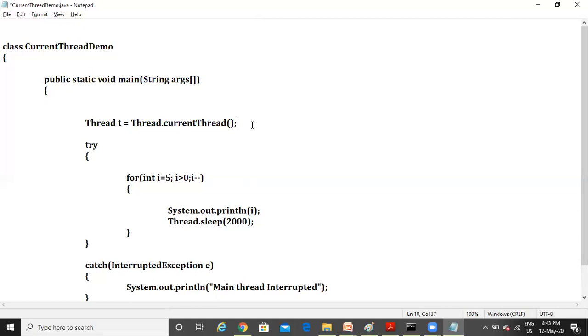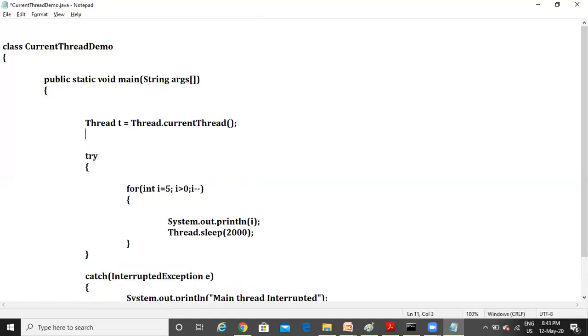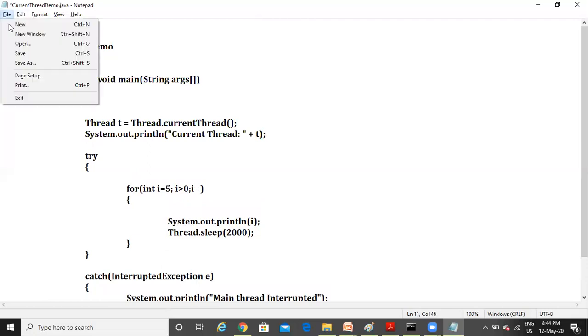Suppose we try to print that T. What are you going to get? We will see. System dot out dot println, "current thread". Then you simply print that T. Compile it.